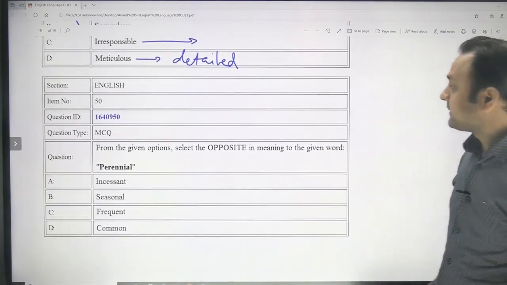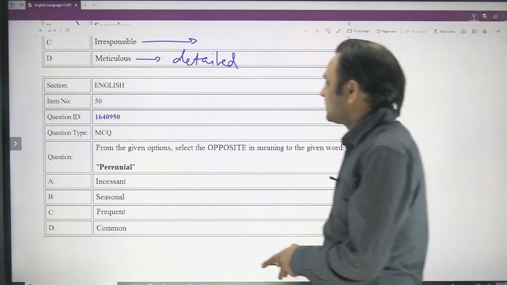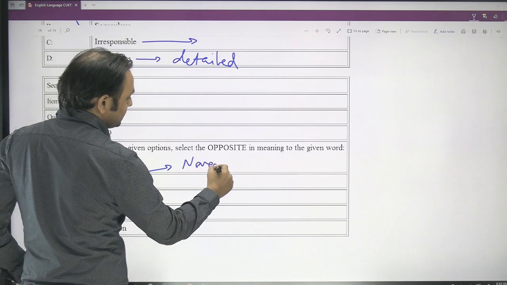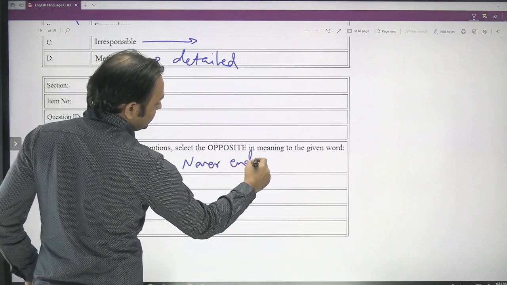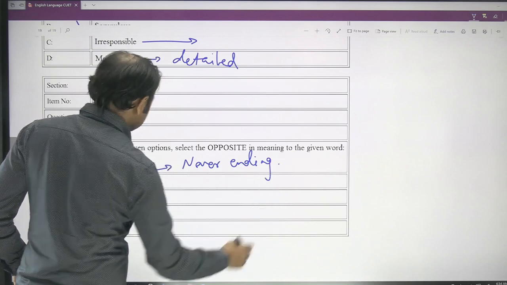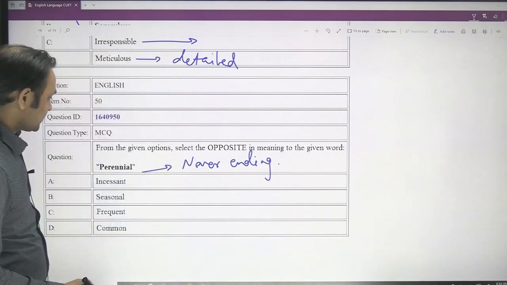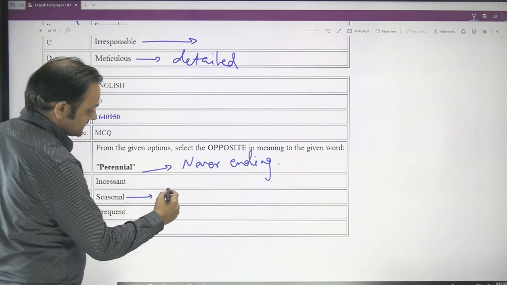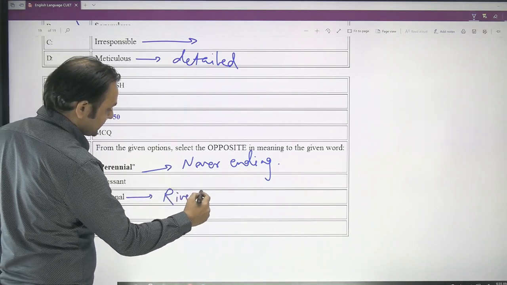And here the given word is perennial. Perennial is like never ending, endless. And you have to find the opposite for the given word. So these two words are used with rivers actually. There are seasonal rivers and there are perennial rivers.